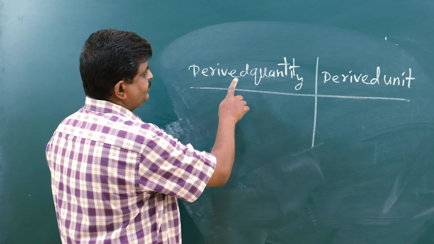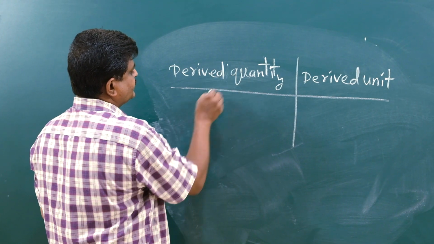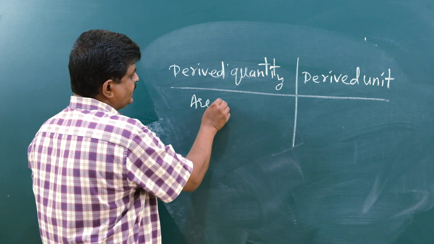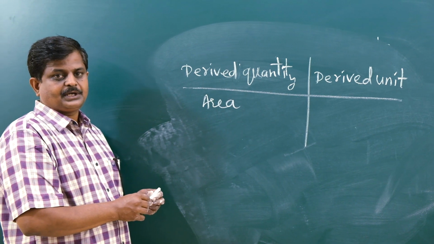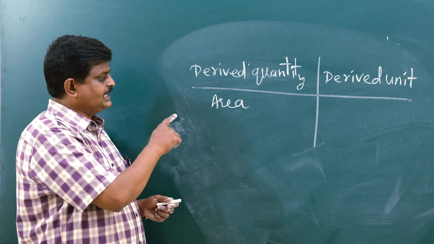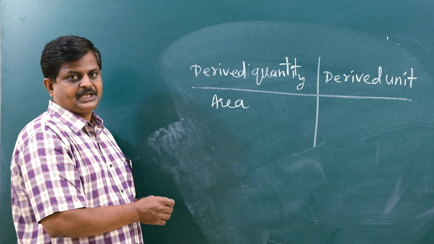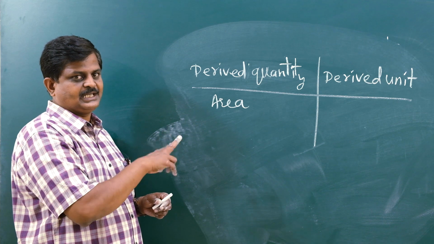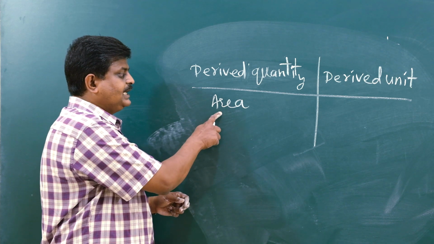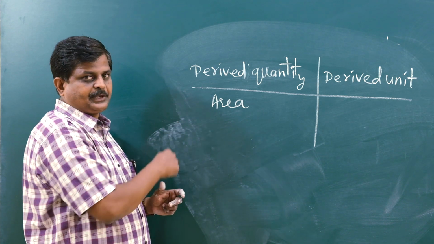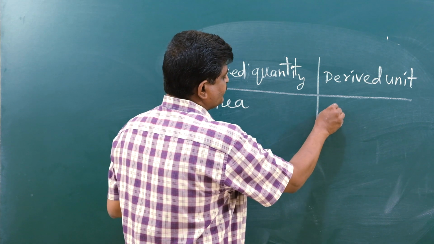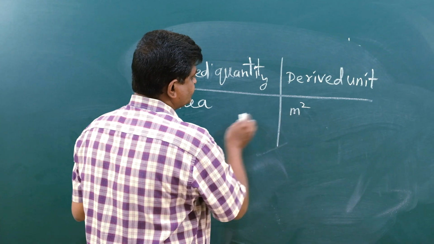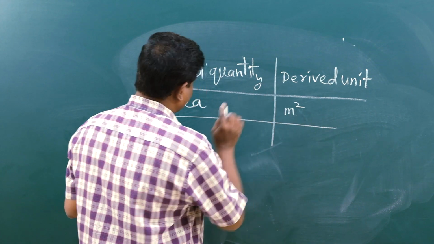Derived quantity is area. Why is area a derived quantity? Because how many times is the length involved in a quantity called area, please? 2 times, that is length into breadth. Area can be expressed in terms of the fundamental quantity, that is length. Therefore, unit of area is what? Meter square. It is the derived unit.